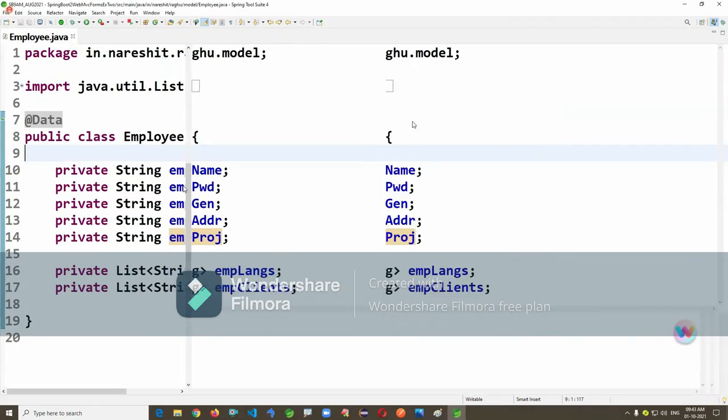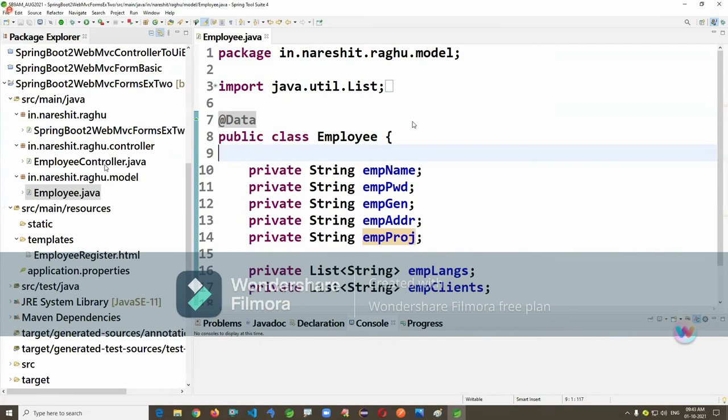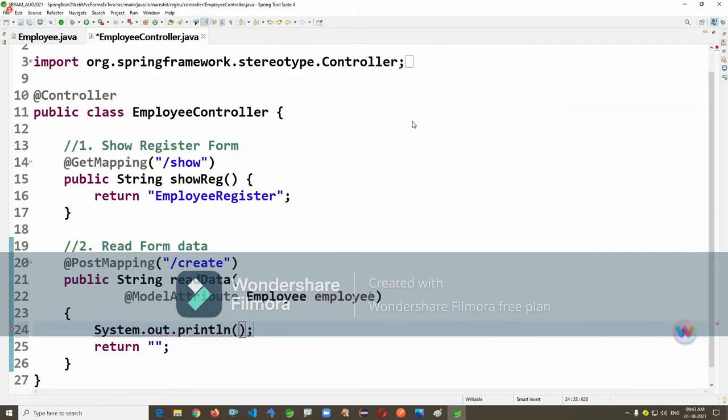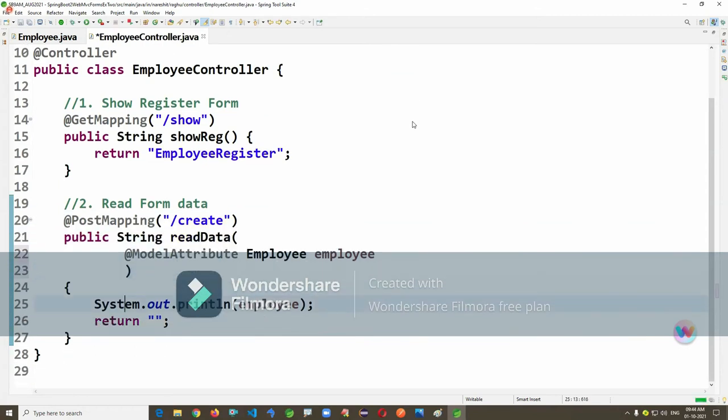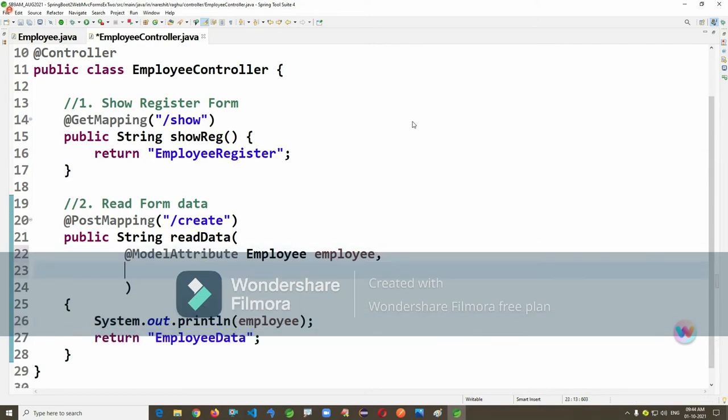Now we'll finally read the data and print it here. Just printing is not sufficient here. I can print this out, the employee, but I want to display it on another page. So which page? It's actually employee data. If you want to move from one page to another, and send data from controller to UI again, we use model memory.